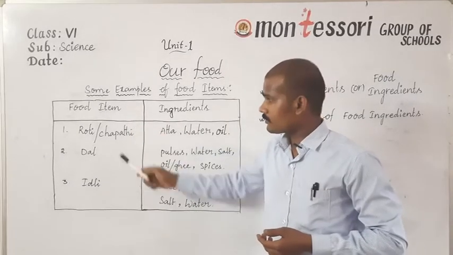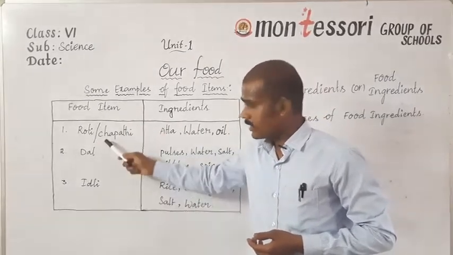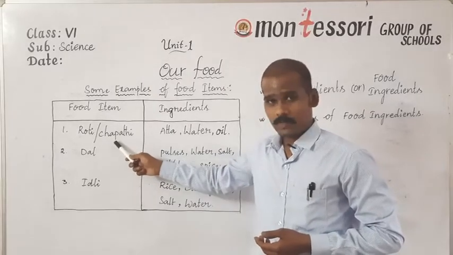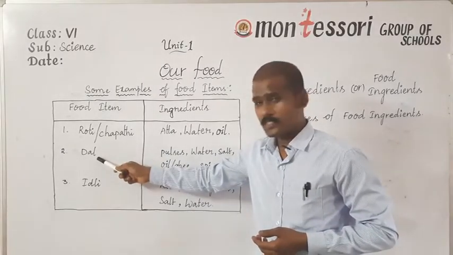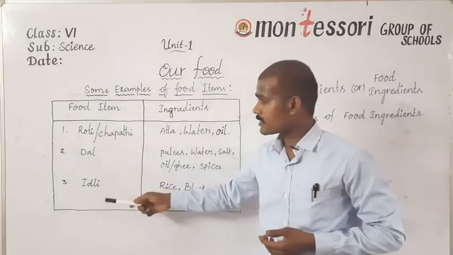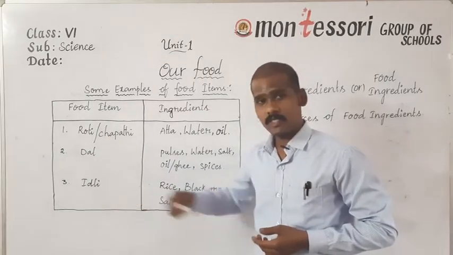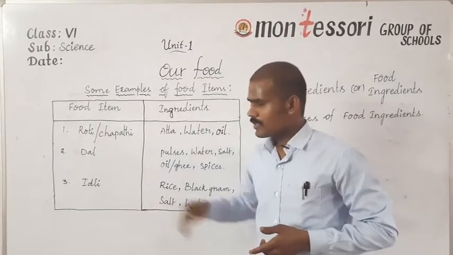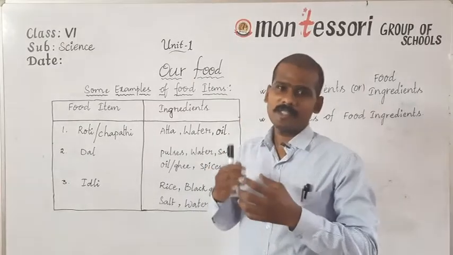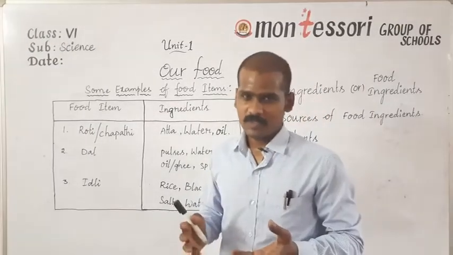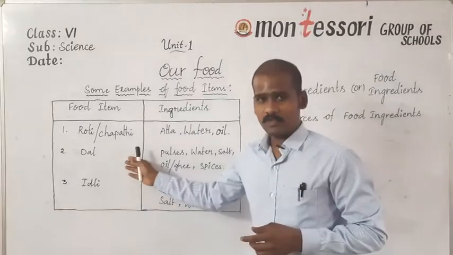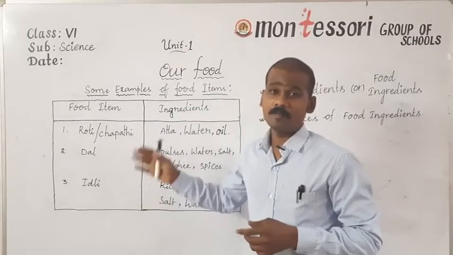In this column, you can see I have provided three examples: roti or chapati. The second example is dal. We can also call it sambar. And the third one is idli. These are the common food items that we eat in our daily life. So let's see what these food items contain, what they are made of.